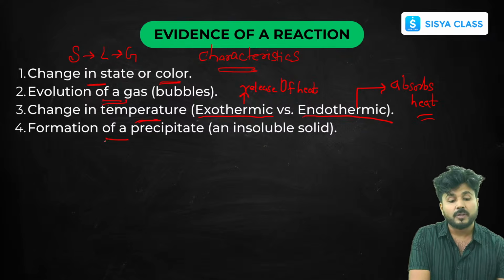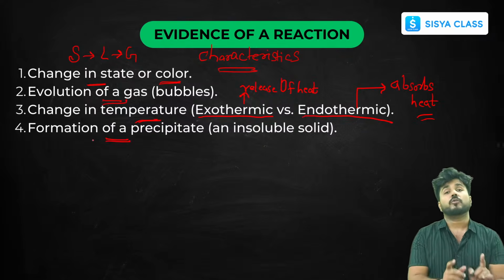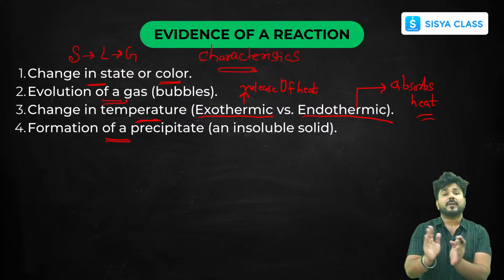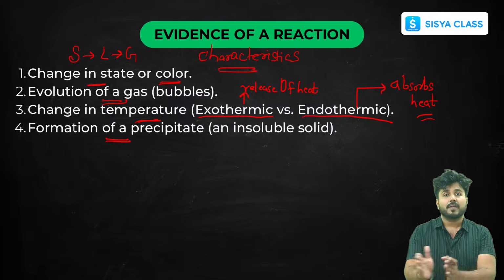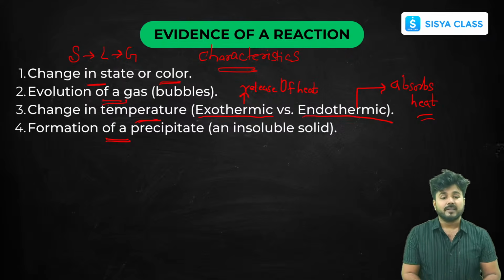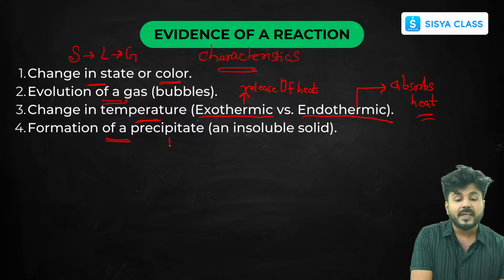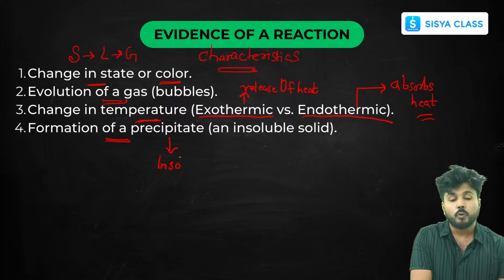And the last one is formation of precipitate. This is also very important because this is a separate type of chemical reaction which we'll be studying in the coming slides. If a precipitate is formed, what does a precipitate mean? It means an insoluble substance that is formed on the product side.